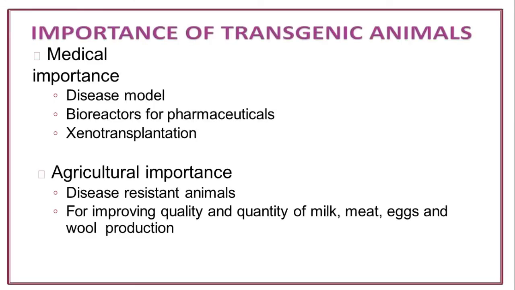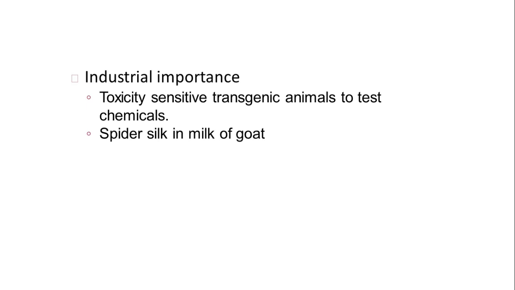Now, importance of transgenic animals. In medical importance, disease models, bioreactors of pharmaceuticals, xenotransplantation. Agricultural importance are disease resistant animals. Here we can produce some disease resistant animals for improving quality and quantity of milk, meat, eggs and wool production. Industrial importance, toxicity sensitive transgenic animals to test chemicals. Spider silk in milk of goat.